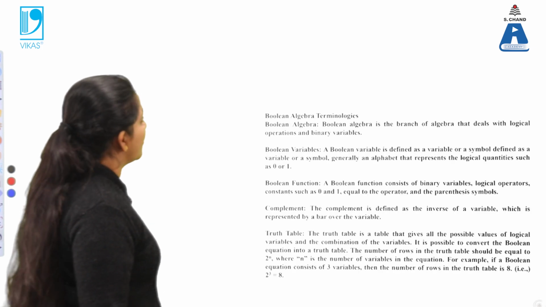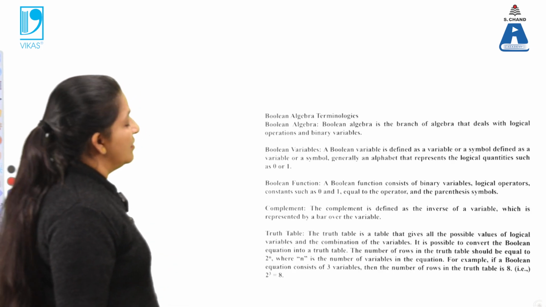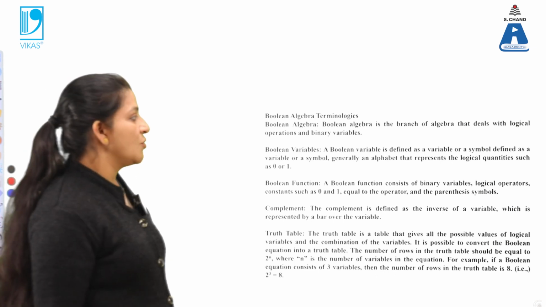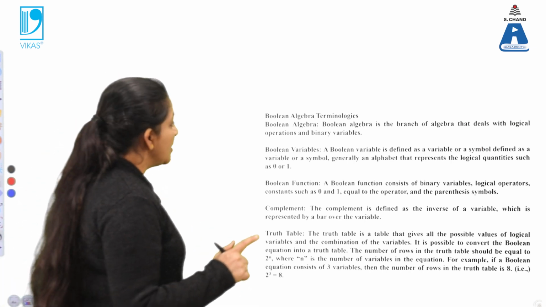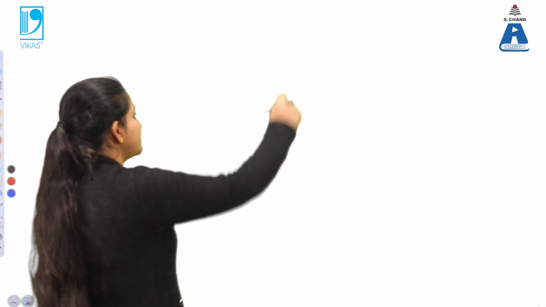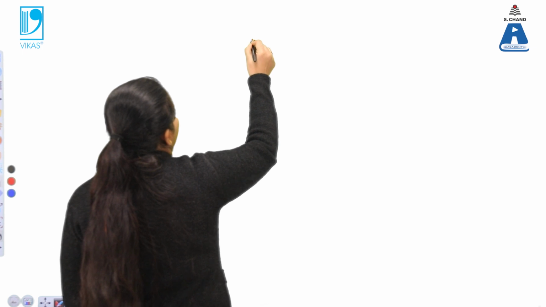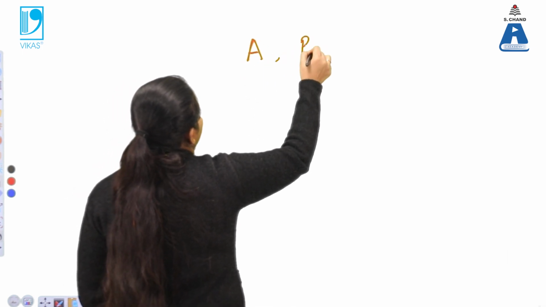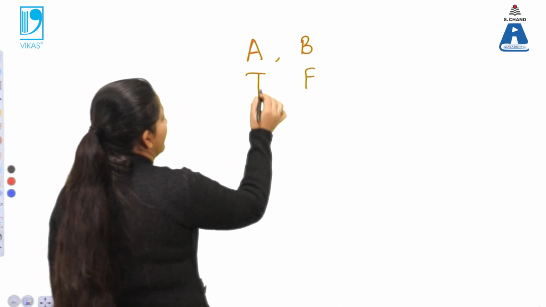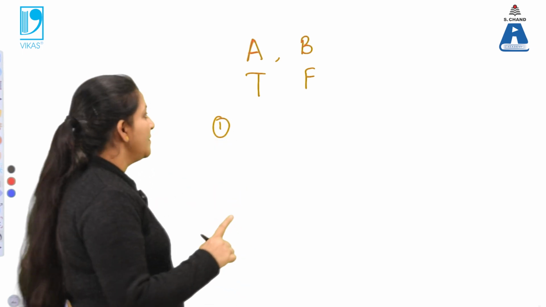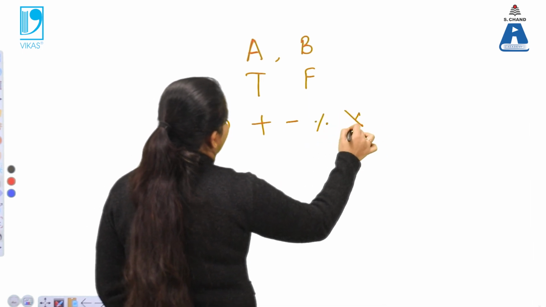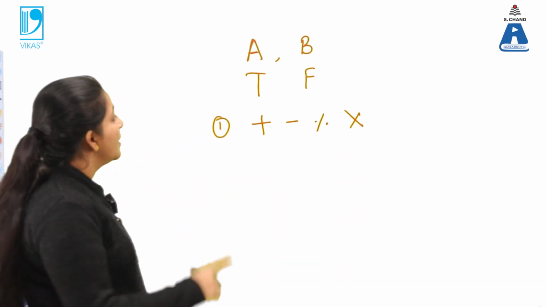Now next, what are the different terminologies which are used in Boolean algebra? Boolean algebra is a branch of algebra that deals with logical operations and binary variables. Only 2 variables are there. What are the logical operations? When 2 inputs are used, say A and B, or T for true and F for false, the logical operations are 4: plus, minus, division or multiply. These are the logical operations which are used in these 2 systems.